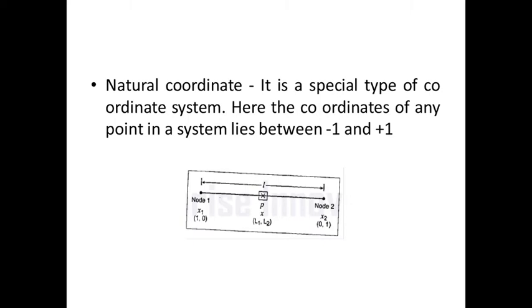After that, the natural coordinate system is a special type. You allot the boundaries -1 and +1, or otherwise we may allot plus infinity to minus infinity. So it is a special type of coordinate system. Here the coordinates of any point of the system lie between -1 and +1, or otherwise -infinity and +infinity is also possible.